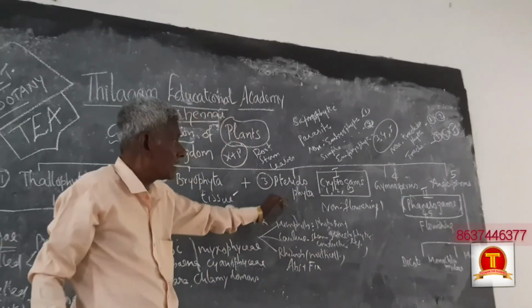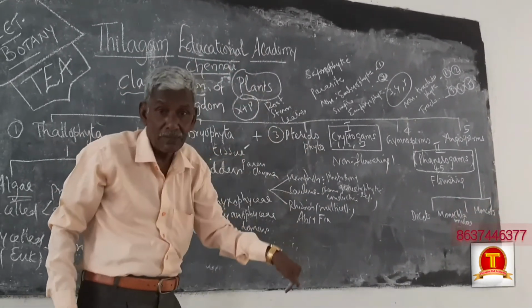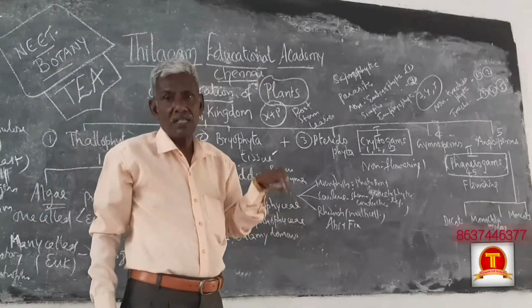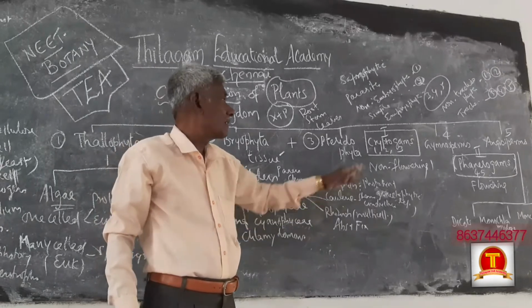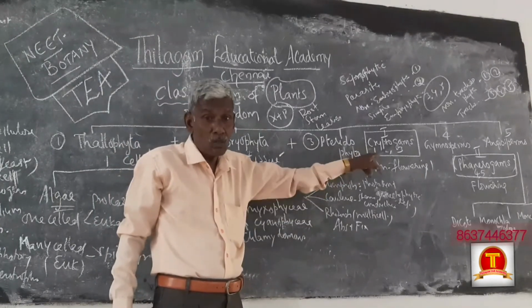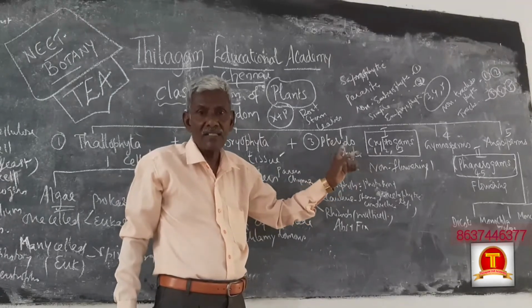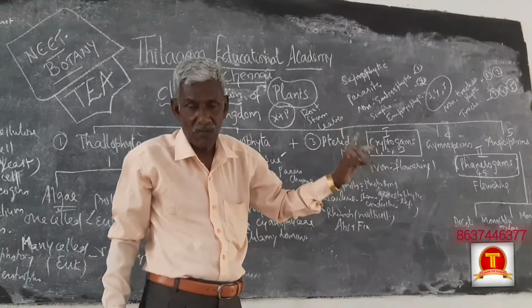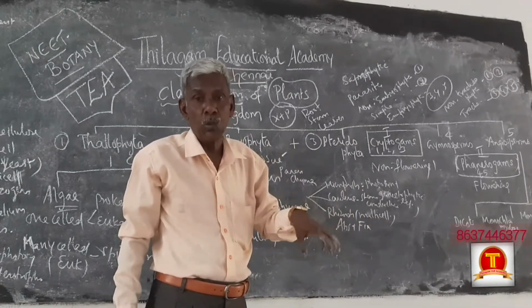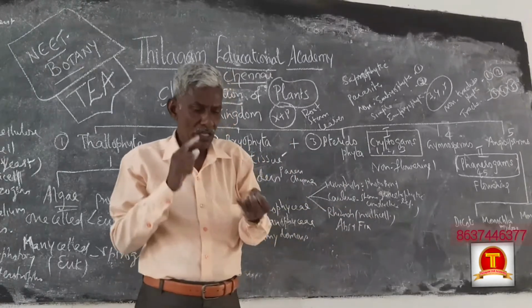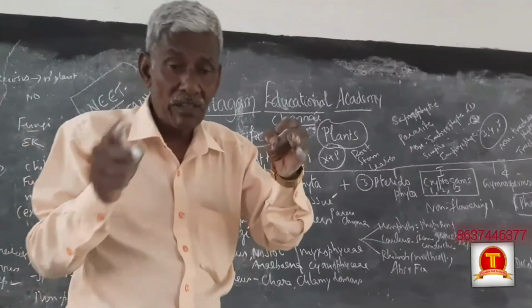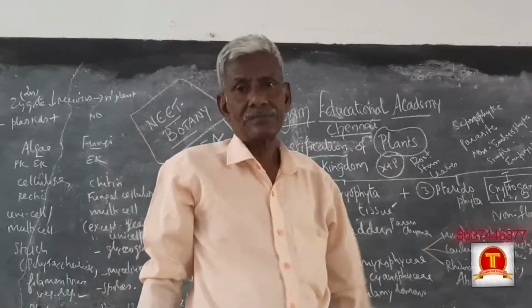The third belongs to cryptogams. Among the cryptogams, what consists of xylem and phloem? Tracheophyta. So embryophyta and tracheophyta among cryptogams means only 3.